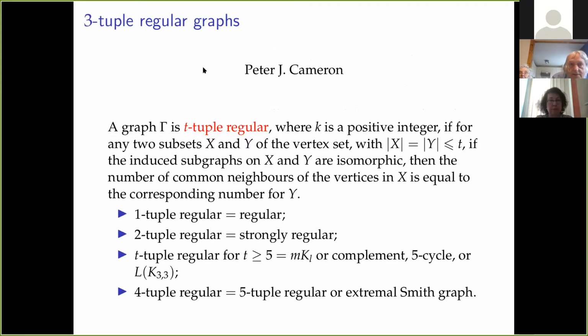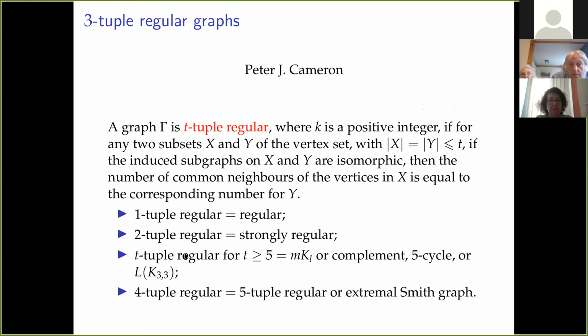Why? Well, let's have a look. There's a well-known characterization of regular graphs by the spectrum. The sum of squares of the eigenvalues should be equal to n times the largest eigenvalue. 2-tuple regular is strongly regular, which of course just means there are only 2 non-principal eigenvalues.